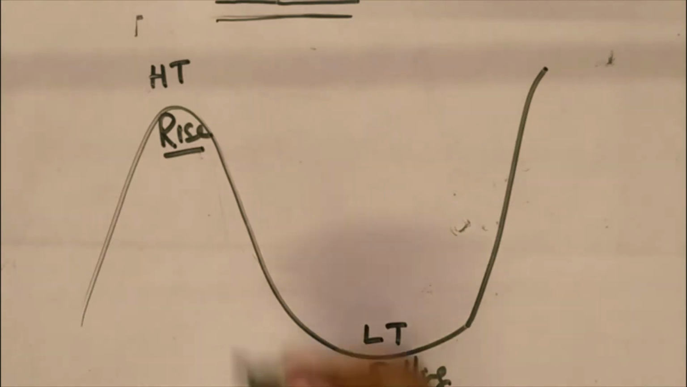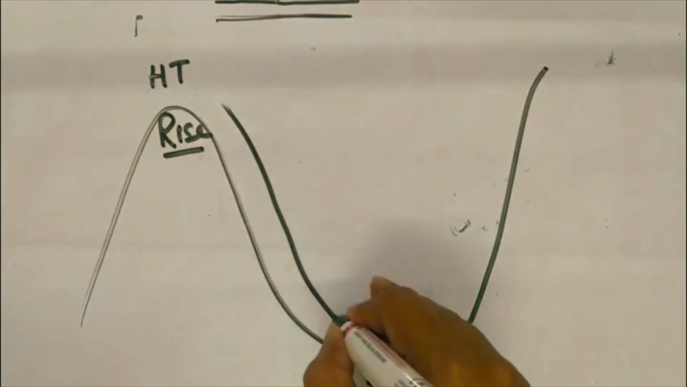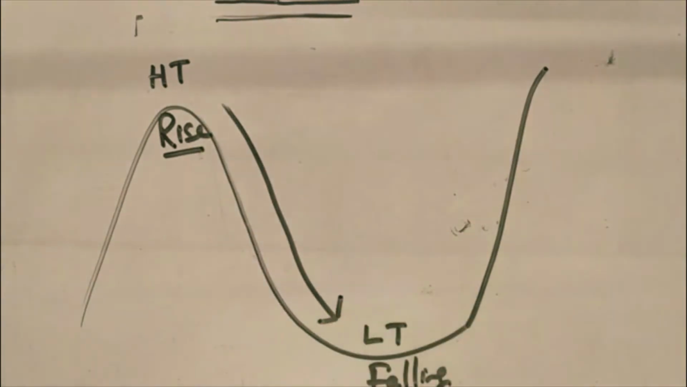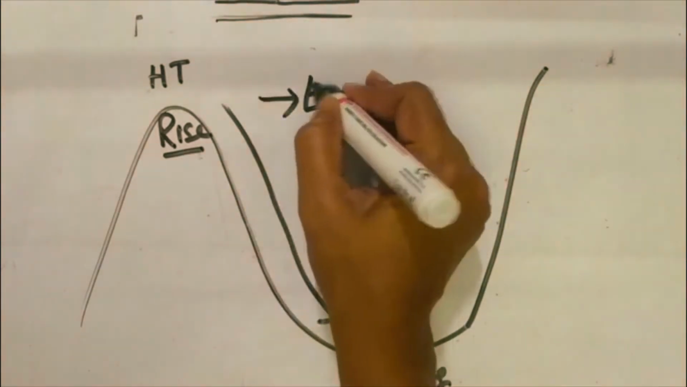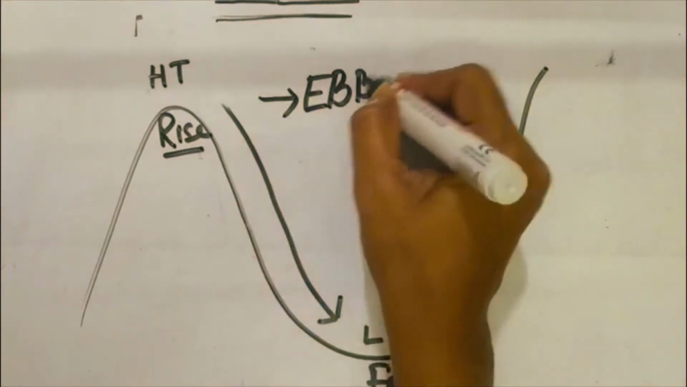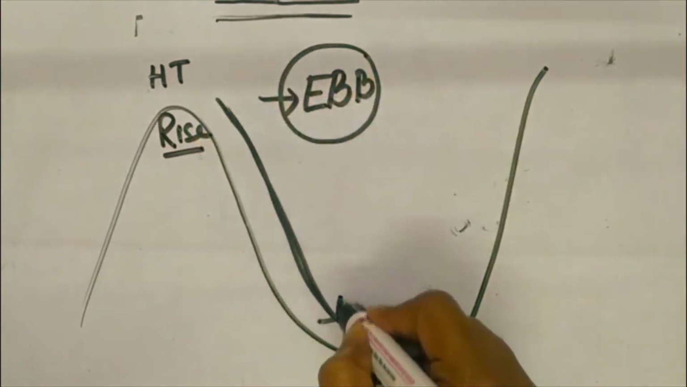If the stages where the sea level keeps receding from high tide to low tide over several hours, this is known as ebb tides. Ebb tides are the phases from high tide to low tide.